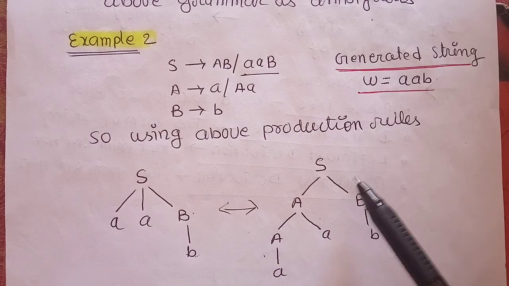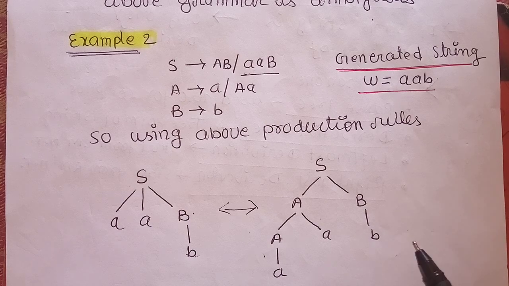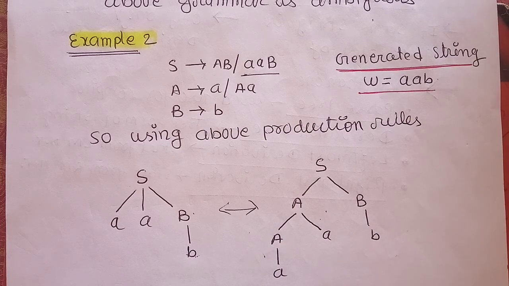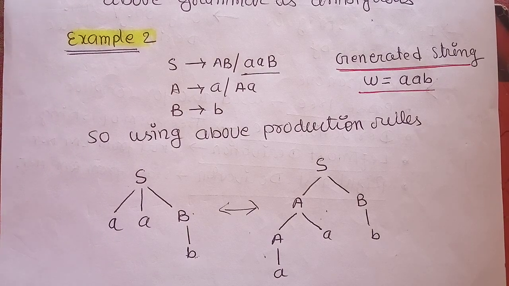Using the next production rule, with a different derivation tree, we again get the same string. So the result of this example is that the above grammar is again ambiguous grammar.